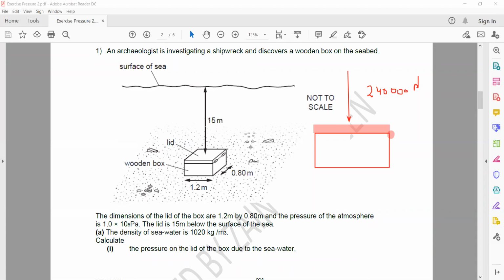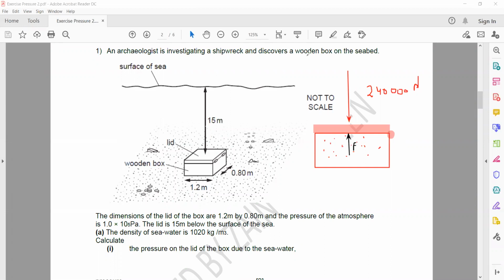But practically it's not the same. So why practically it's not the same? What is the reason for that? There are many reasons. Number one, maybe this box contains air. So if this box contains air, what happens? The air molecules are moving randomly. So this air molecule might push this upward.